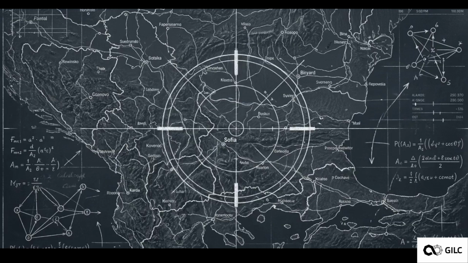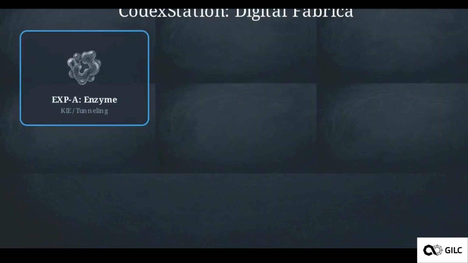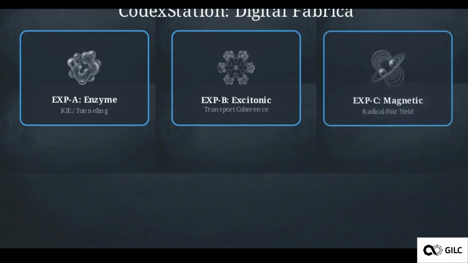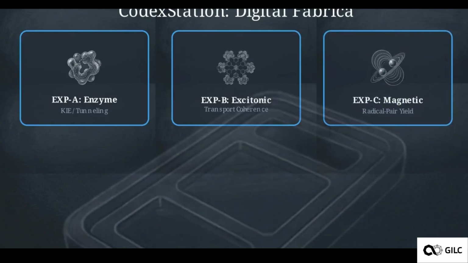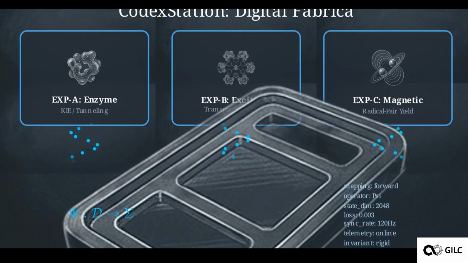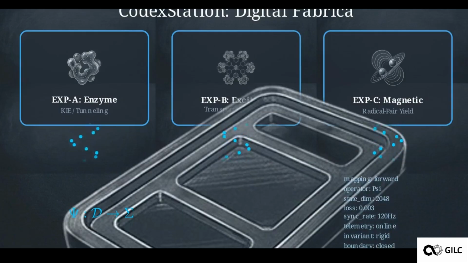We are moving from formal proof to physical execution with the BG01 pilot node in Sofia, Bulgaria. This facility investigates three specific quantum biological anchor systems: hydrogen tunneling in enzymes, excitonic transport in photosynthetic complexes, and radical pair magnetosensitivity. Data from these experiments stream into codex station servers to create a closed-loop digital twin.